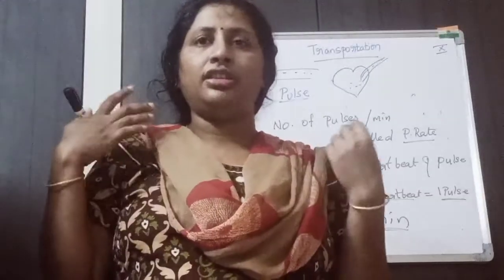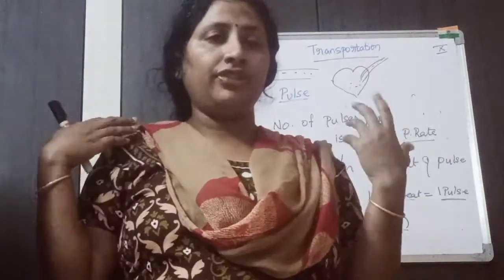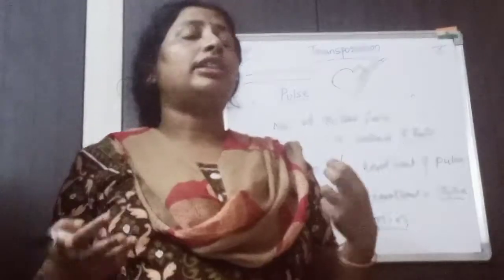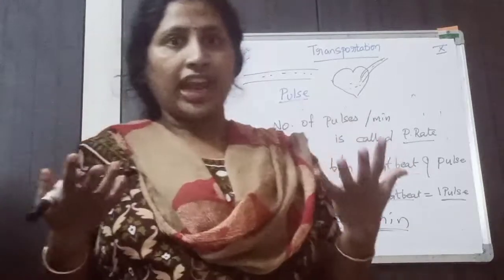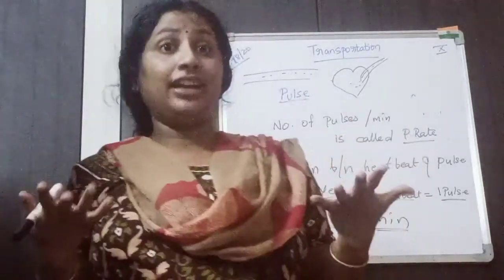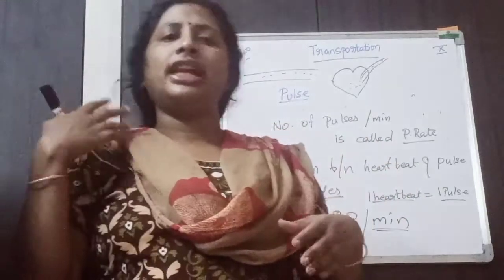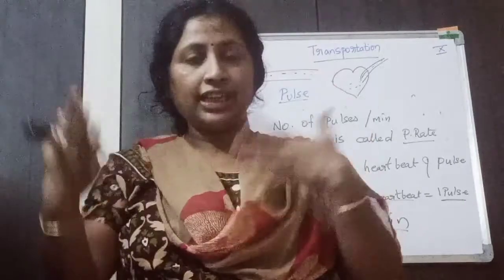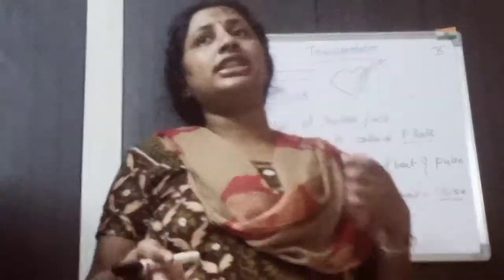Suppose sometimes you become emotional, you feel like crying, or you are very excited, or you are afraid, or very happy, or very sad. In that case also the pulse rate changes depending on the mood of the person and the situation.